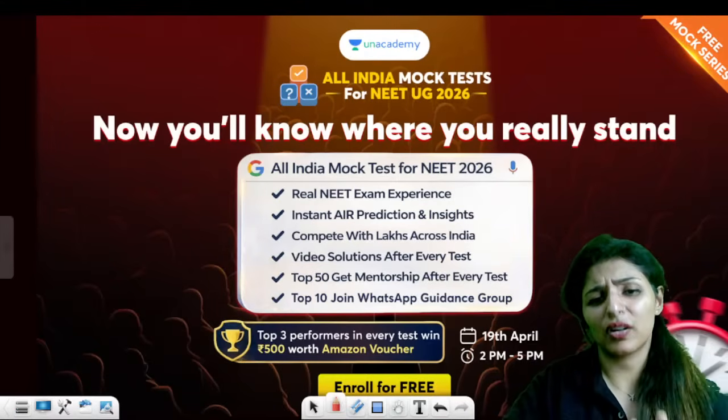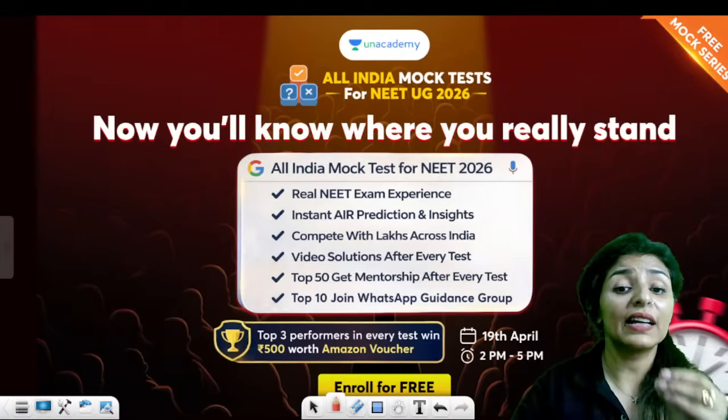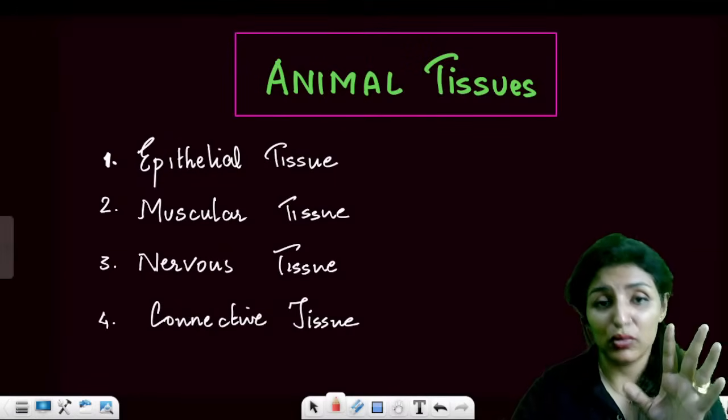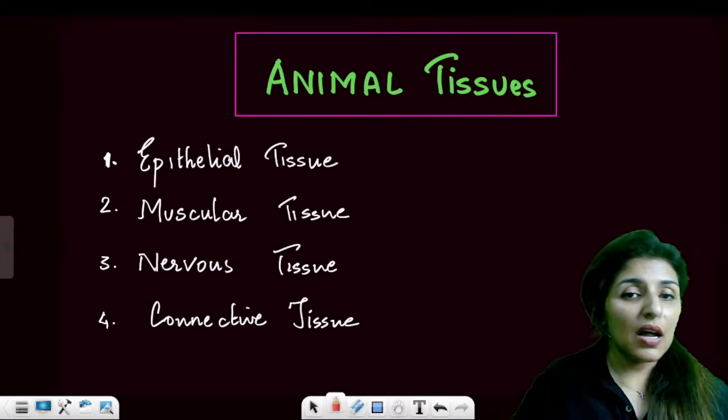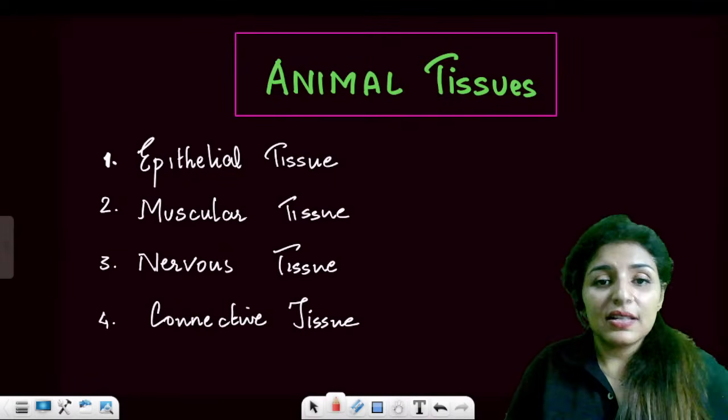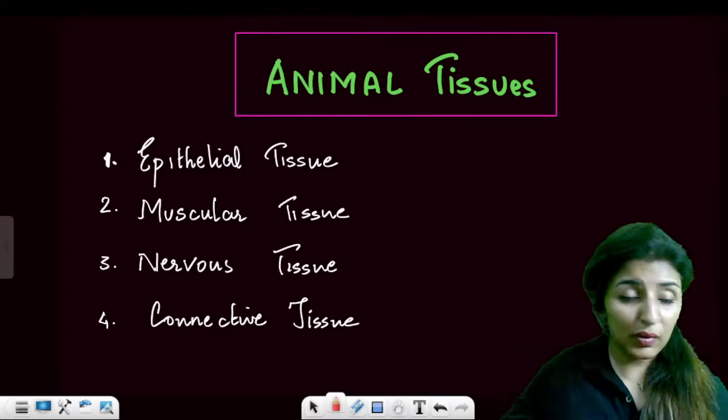But the most important thing, you will get that real NEET exam experience. That is the most important. And with this, we start the next chapter, that is animal tissue. We are going to start with the next chapter.